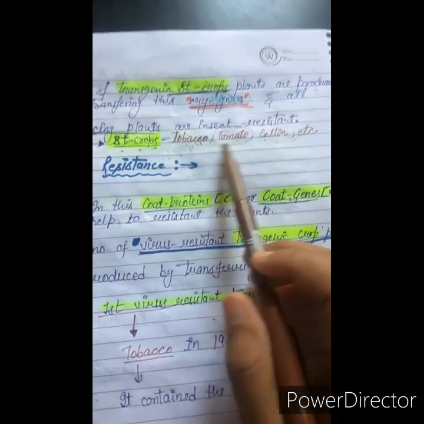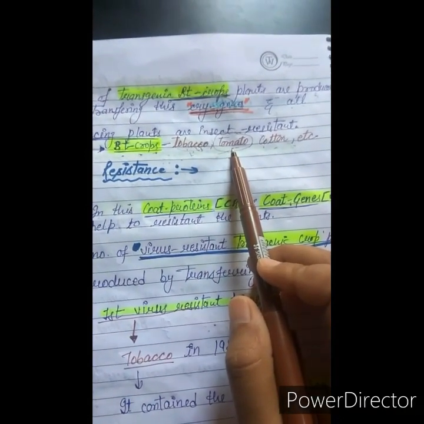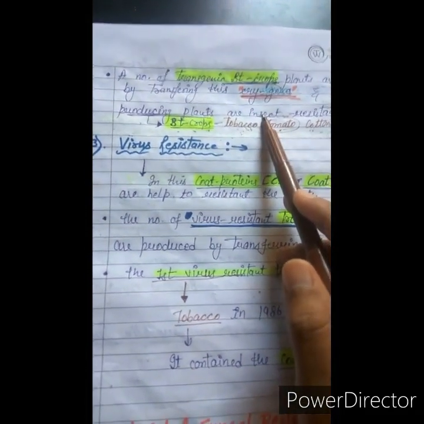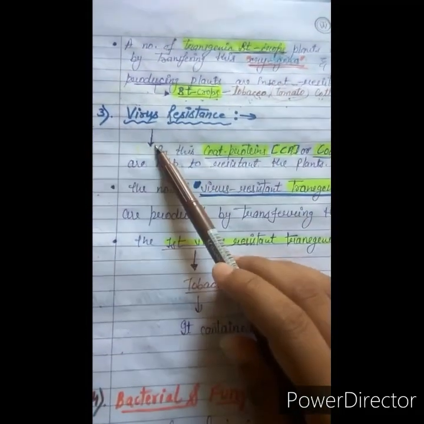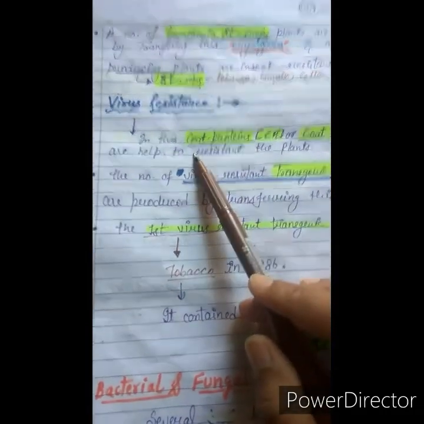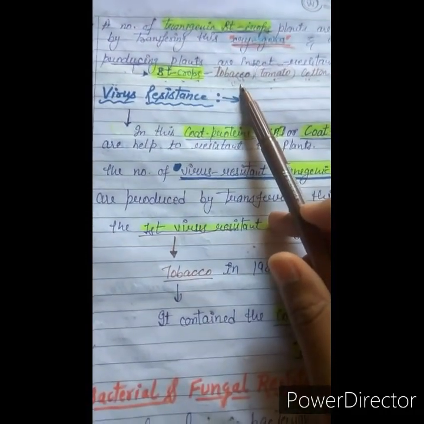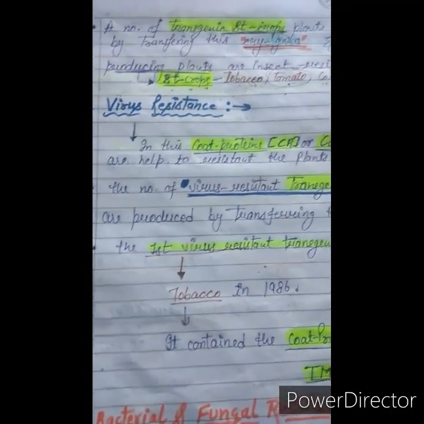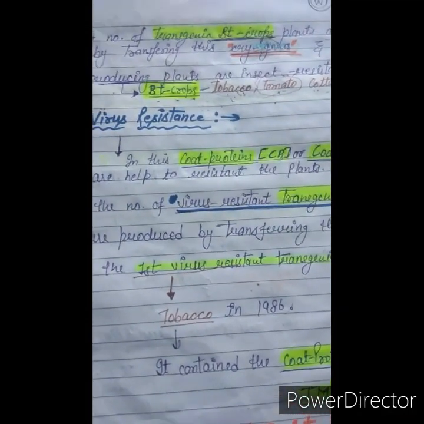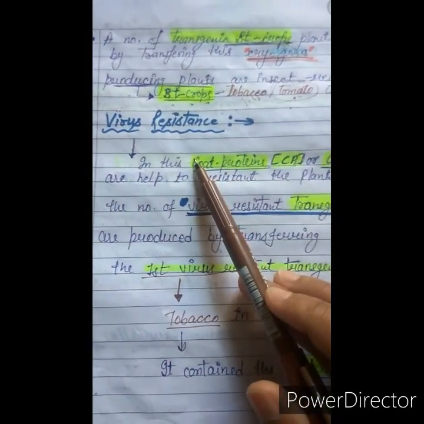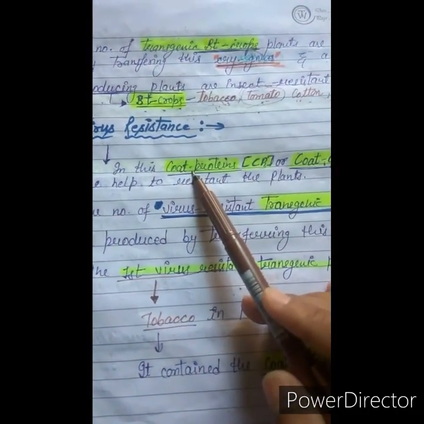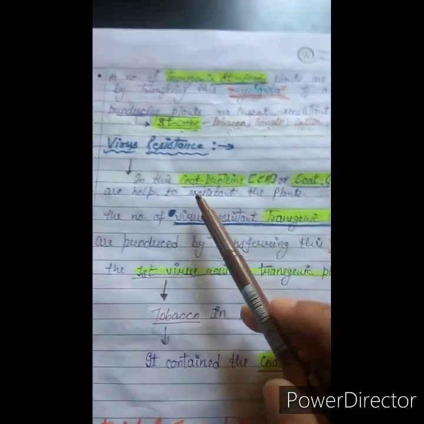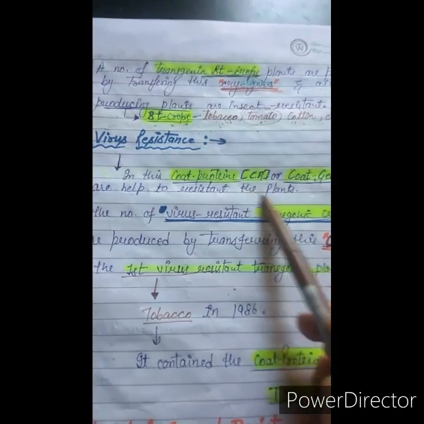Tobacco is Nicotiana, tomato is Lycopersicon esculentum, and cotton is Gossypium. As with the herbicide and insect resistance, third is virus resistance. Like the insect case, where cry genes act as a transgene which protects the transgenic plant from insects, here the CP protein or CP gene is important. CP is the coat protein, and coat protein genes help the plants resist viruses.